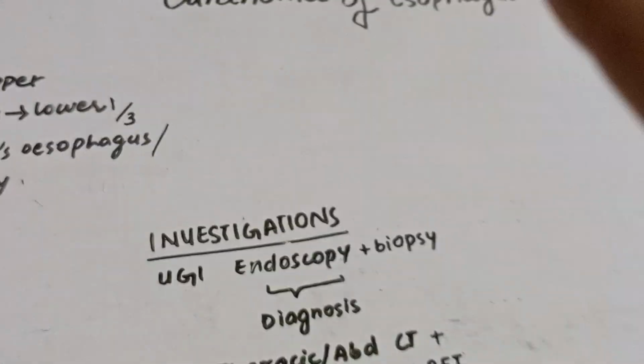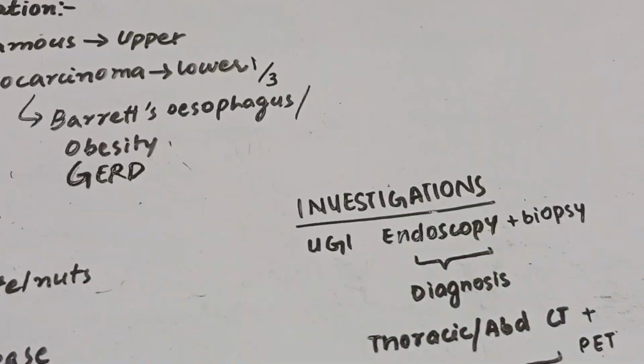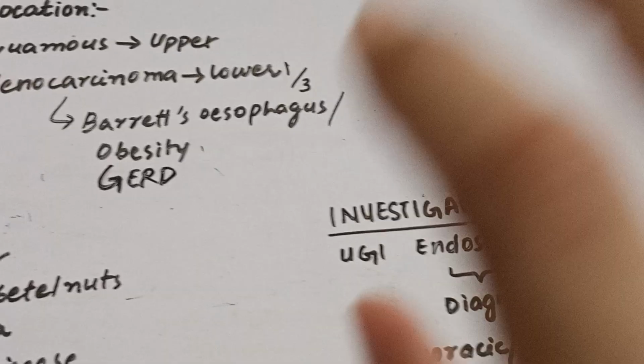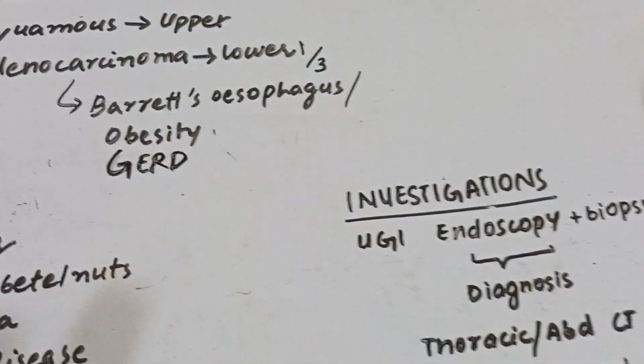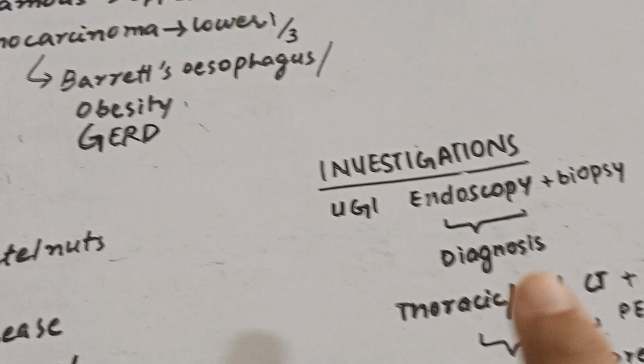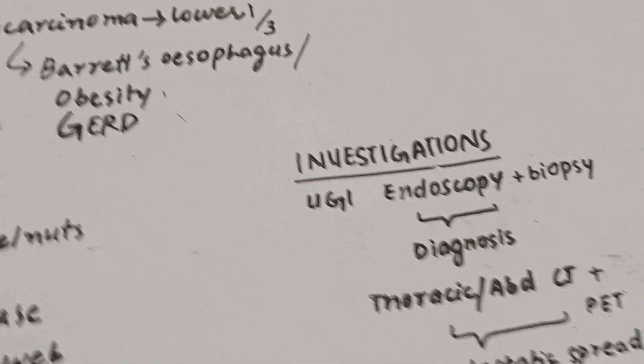Carcinoma of the esophagus. We have two most common types. One is the squamous carcinoma and the other is the adenocarcinoma. Squamous carcinoma mostly occurs in the upper portion of the esophagus, whereas the adenocarcinoma mostly occurs in the lower 1/3 of the esophagus.